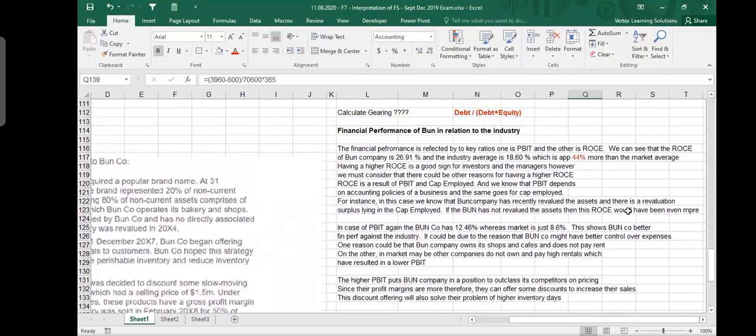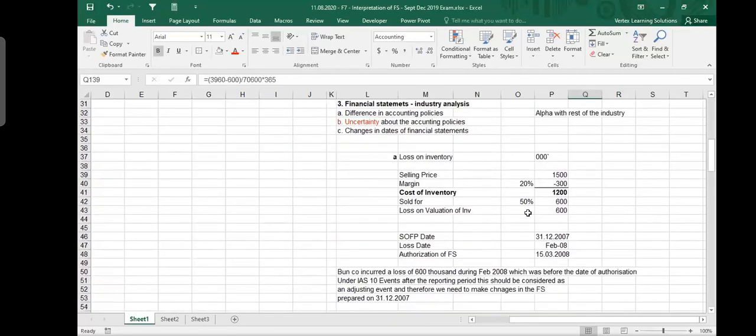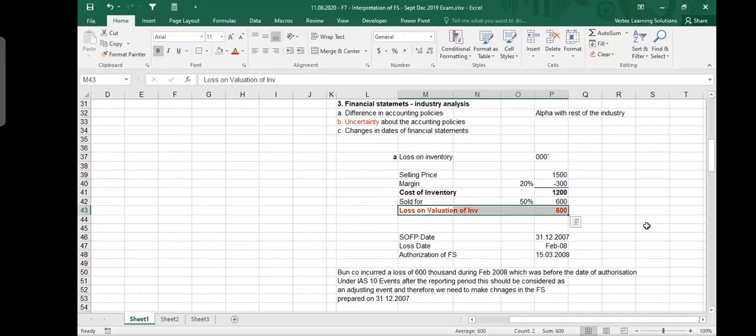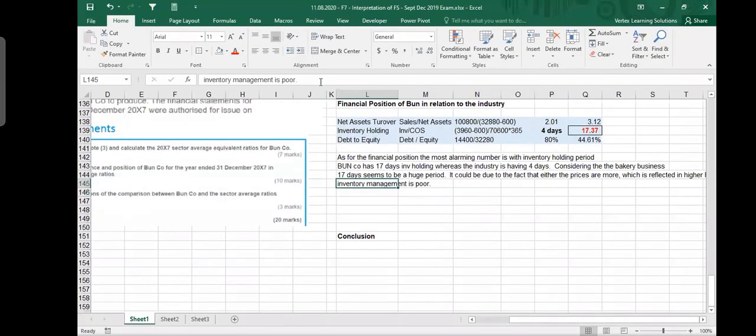Now, remember going back to the question, what did they do last time? Last year, what did they do? Do you remember? They offered discounts. Last year, this also happened with them. On 31st of December, they had huge inventories. They could not sell it, and then they were selling it at a very low price and it became a loss. This was happening before also. Now, can you relate this scenario? And I say here, just like here, it is poor. One sign of this was the writing down of inventory by 600,000 USD just at the beginning of the year.